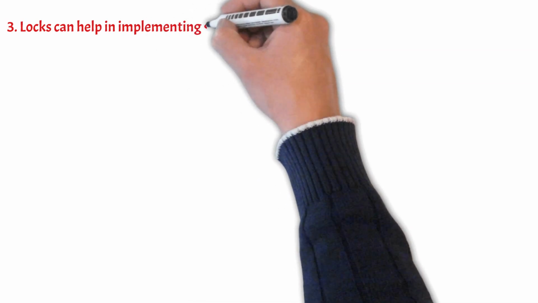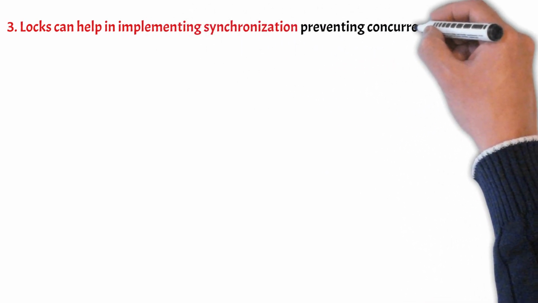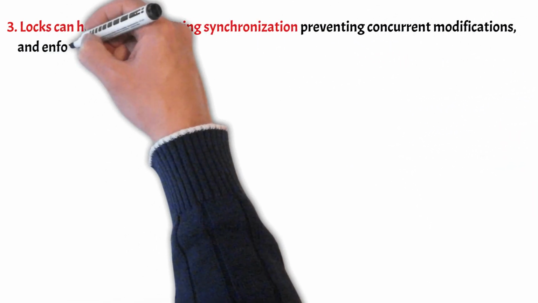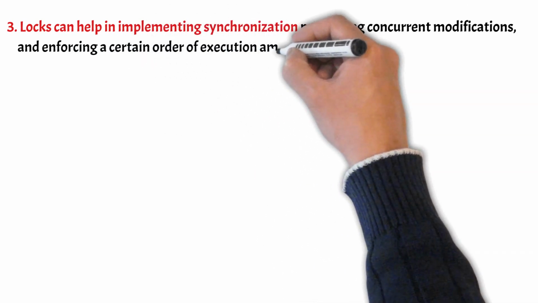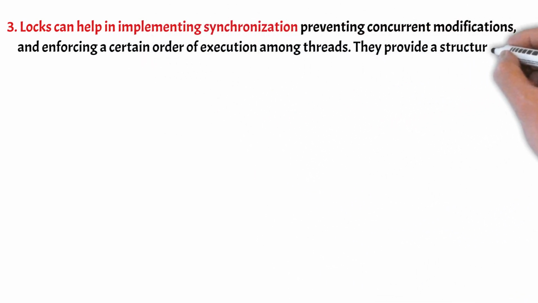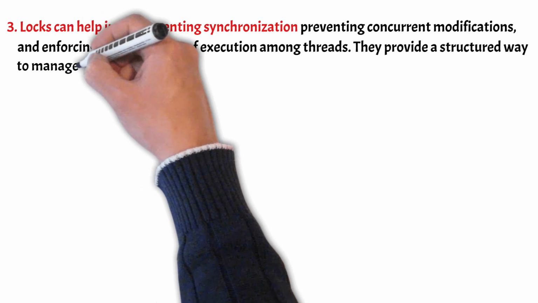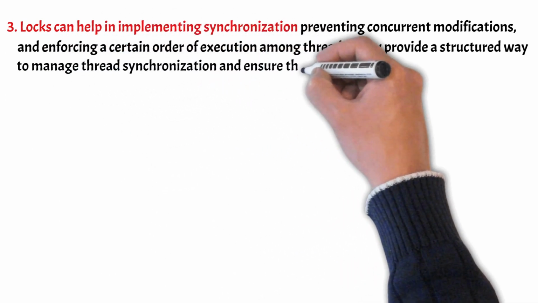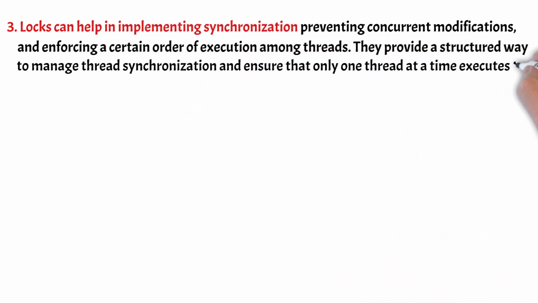3. Locks can help in implementing synchronization, preventing concurrent modifications, and enforcing a certain order of execution among threads. They provide a structured way to manage thread synchronization and ensure that only one thread at a time executes the protected code. This is the end of our Java interview questions.